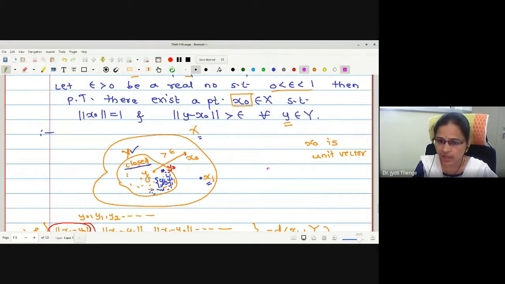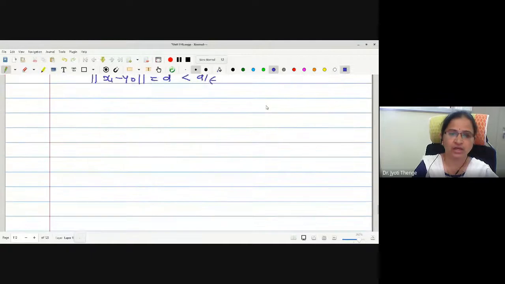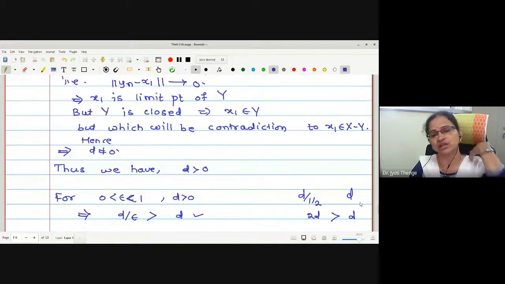Check: x1 is in X, and y naught is in Y, which is a subspace of X. Therefore, the subtraction x1 minus y naught is in X. So I define x naught as x1 minus y naught, which is a vector in X.